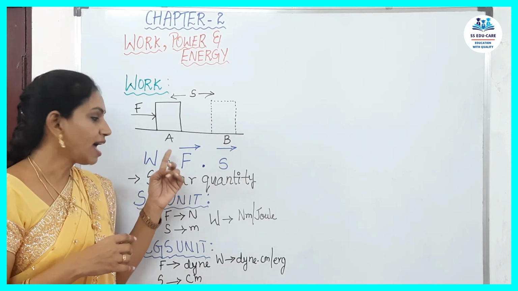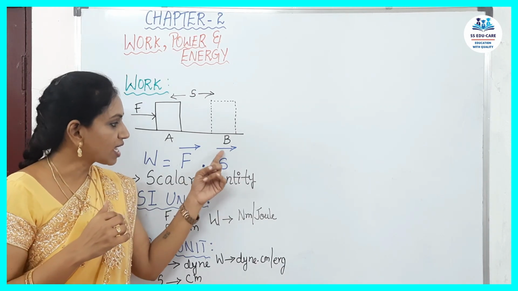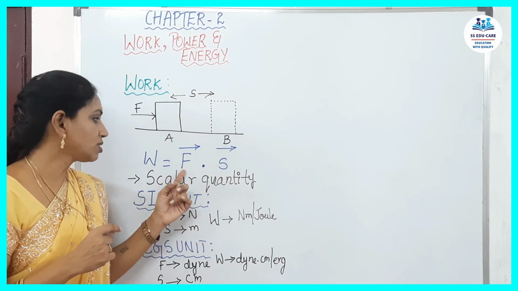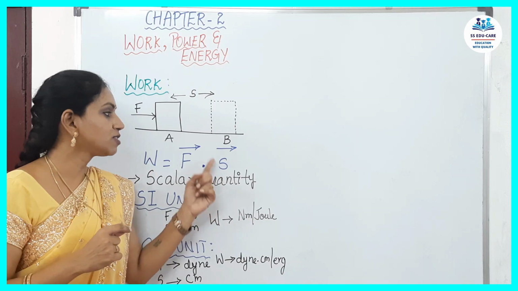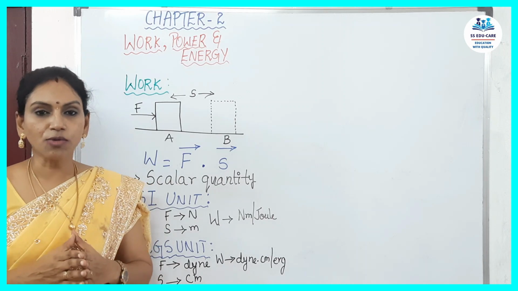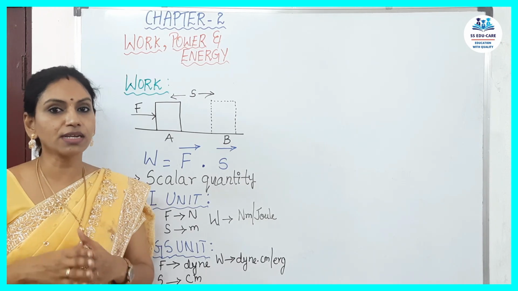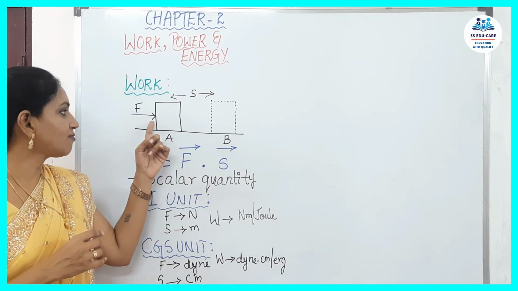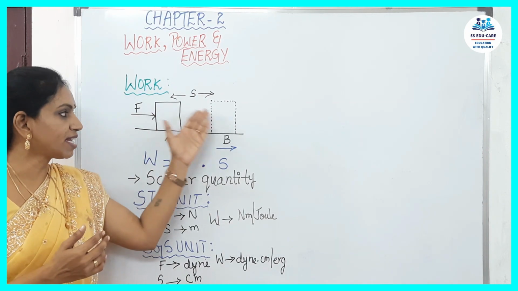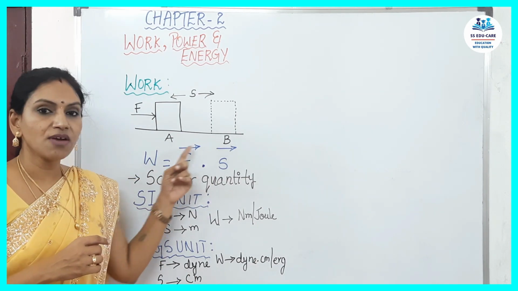Now F, I have denoted with an arrow mark above, and S, your displacement, I have again denoted with an arrow mark. What does this arrow mark mean? It means that force is a vector quantity and displacement is also a vector quantity. What is a vector quantity? When any physical quantity depends on direction, we call that quantity a vector quantity. I am applying force in this direction, and the object is moving in the same direction as the force. As direction is considered, we call force and displacement vector quantities.